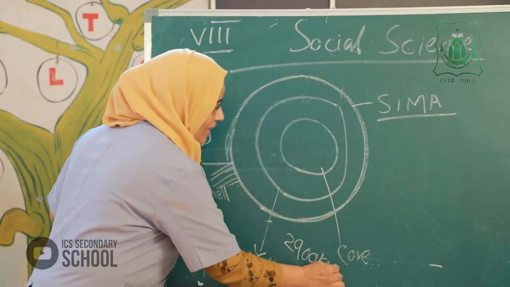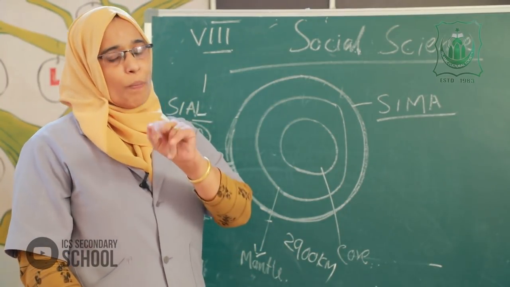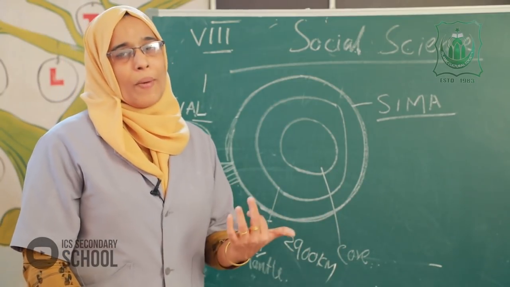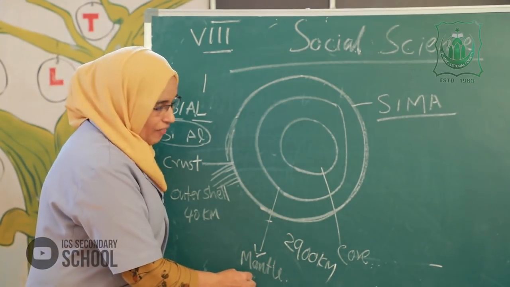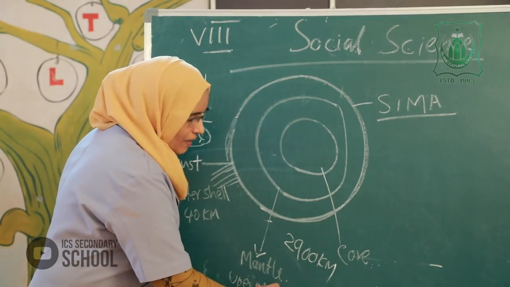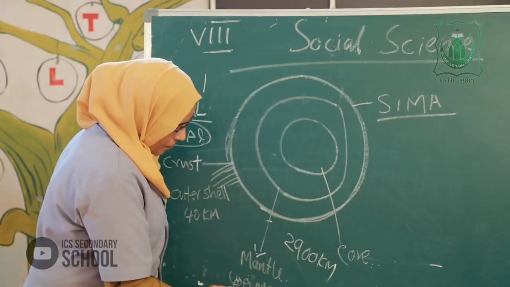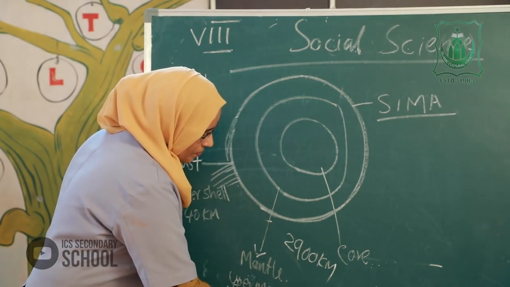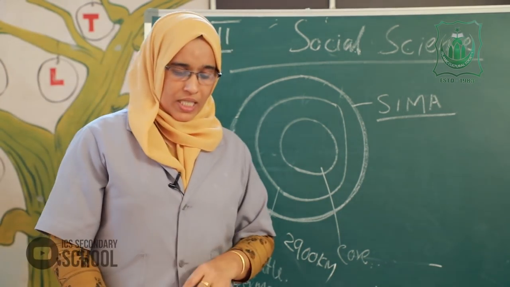The mantle has two parts, upper mantle and lower mantle.